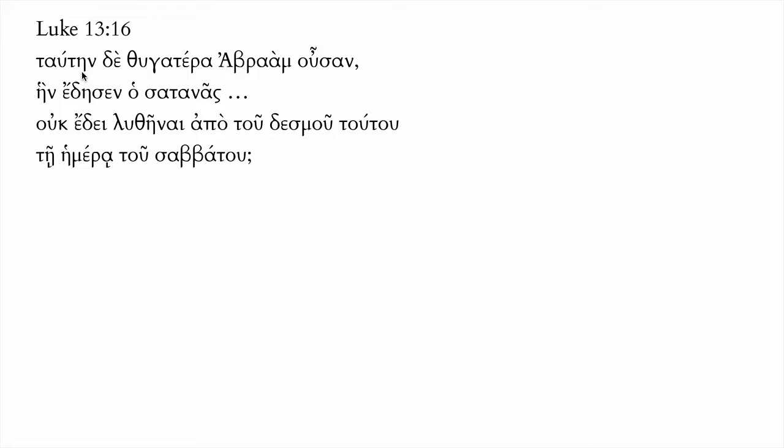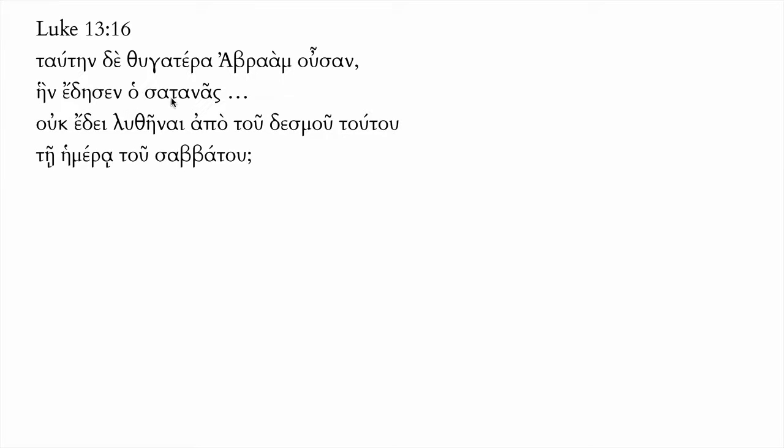Tautēn is feminine accusative, this woman. Thugatera, daughter, is accusative. Abraham has got to be genitive here; we'll talk about that in a minute. Ousan is feminine accusative. So: this woman, daughter of Abraham, being. We're still looking for a finite verb. Hēn, whom, edēsen ho Satanas, the Satan bound her. But hēn is our relative pronoun.